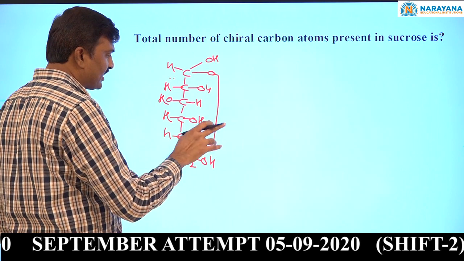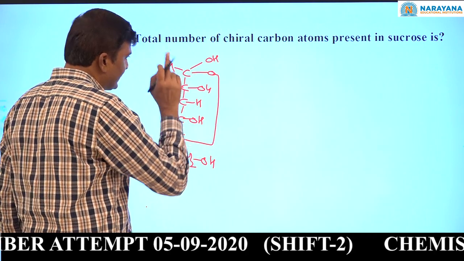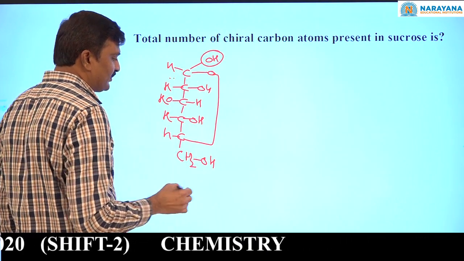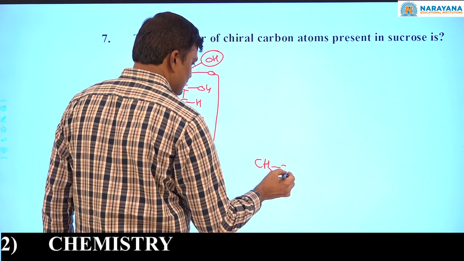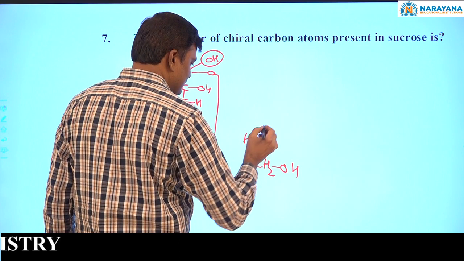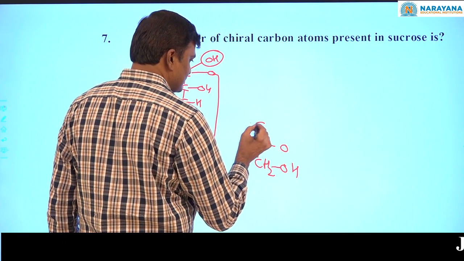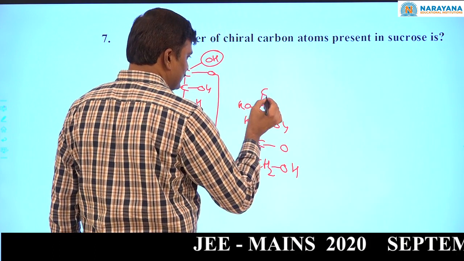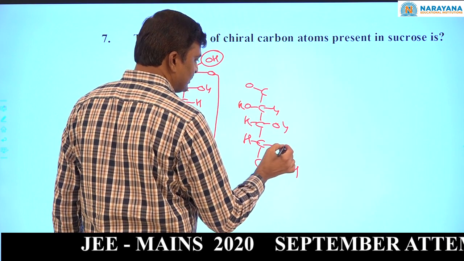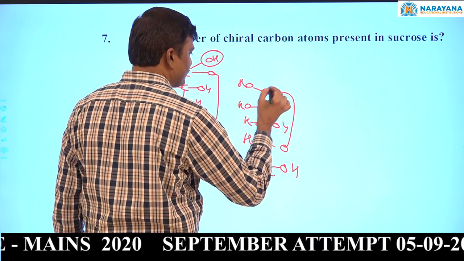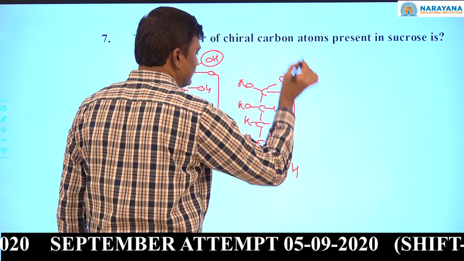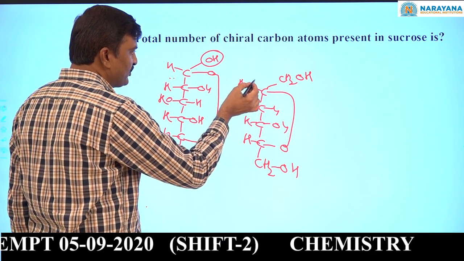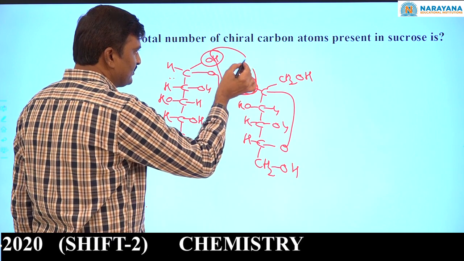Sorry, not the water. This OH will be added at this C double bond O. Then you will get this one. OH on the right hand side, so it is called alpha. Next, CH2OH, CH, CHOH, COH, H. Now to this C double bond O, we add this OH. Now from this glucose and fructose, if you remove water, you will get sucrose.